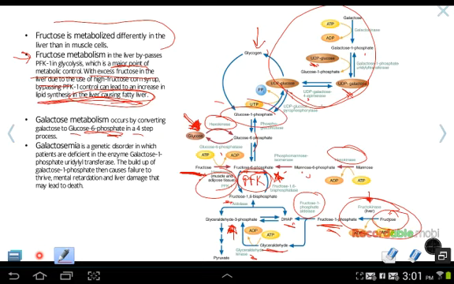Now, interestingly, there's a genetic disorder called galactosemia, in which patients are deficient in the enzyme galactose 1-phosphate uridyl transferase. So this enzyme here becomes deficient. So the cell doesn't produce as much as it should in order to convert galactose to glucose 1-phosphate. So what happens is we get a buildup of galactose 1-phosphate in the cell, and this causes failure to thrive, mental retardation, and liver damage that can lead to death.